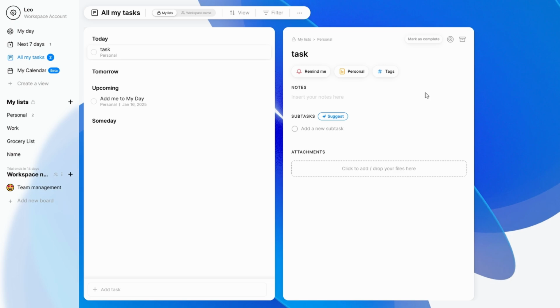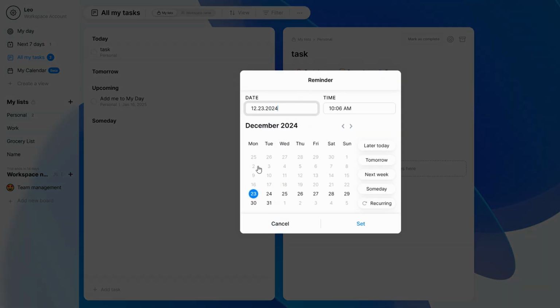Start by picking a date, whether it's tomorrow, next week, or even months in advance. Then, choose the exact time for the reminder, such as 10 a.m. for checking emails or 8 p.m. for preparing for the next day.